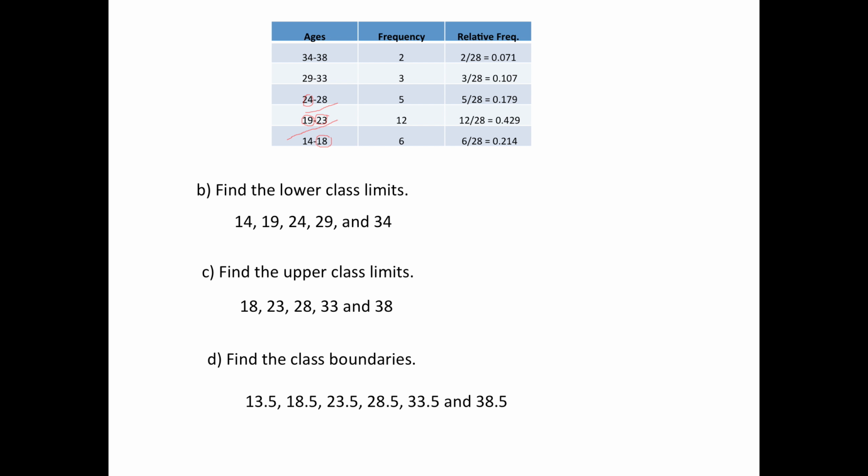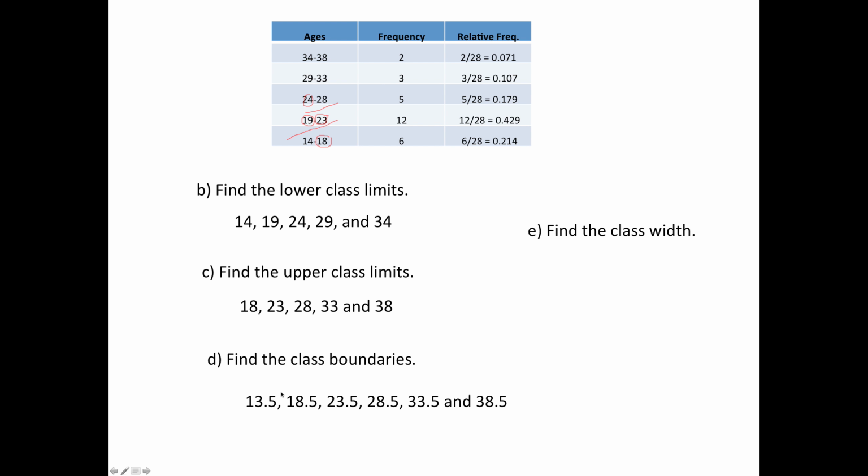Now, I started with 18.5 and then 23.5, etc. When you get to the end, between 33 and 34 would be 33.5. But then, for reasons you'll see when we go to do the graphs, you need a boundary on this side. So the one to the right of 38 would be 38.5. Likewise, you need one to the left of 14. So that's the reason for the 13.5.